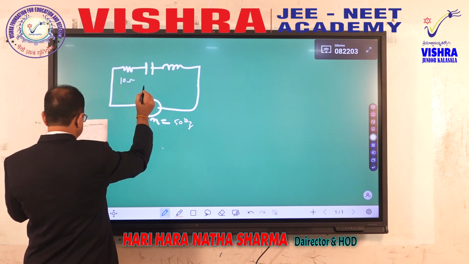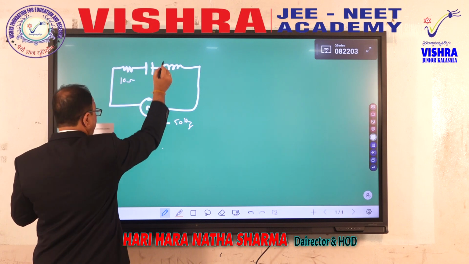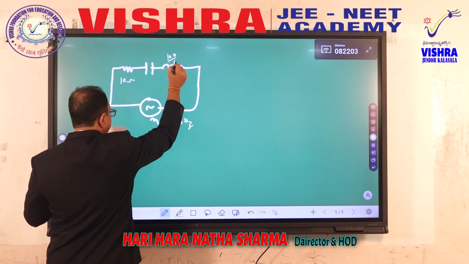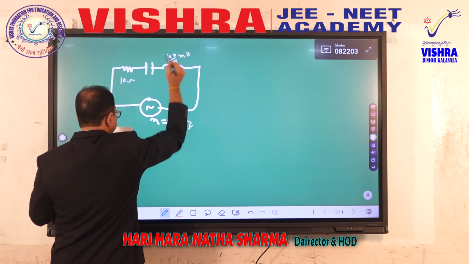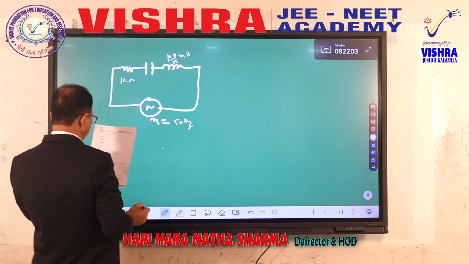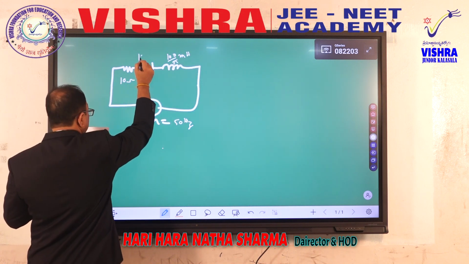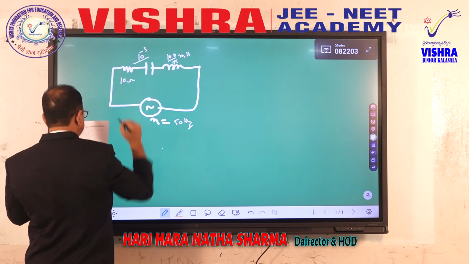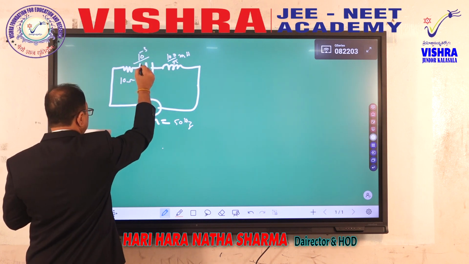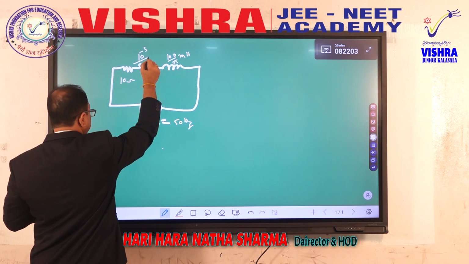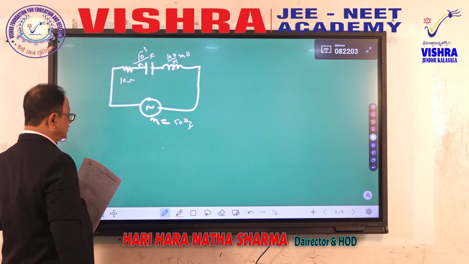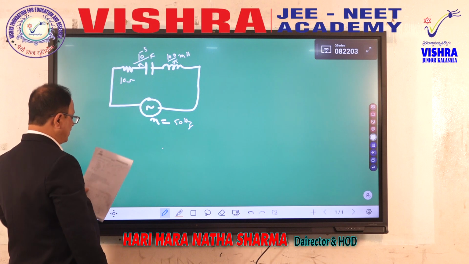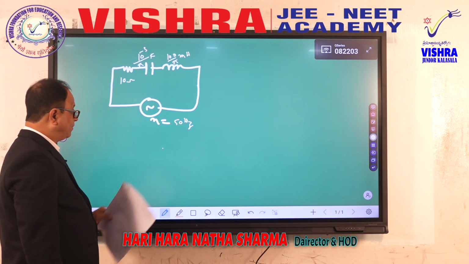Now inductance value is 100 by pi millihenry, and capacitance value is 10 over 10 power minus 3 or pi farad. So there are 3 components. Now you are asked to find the power factor.